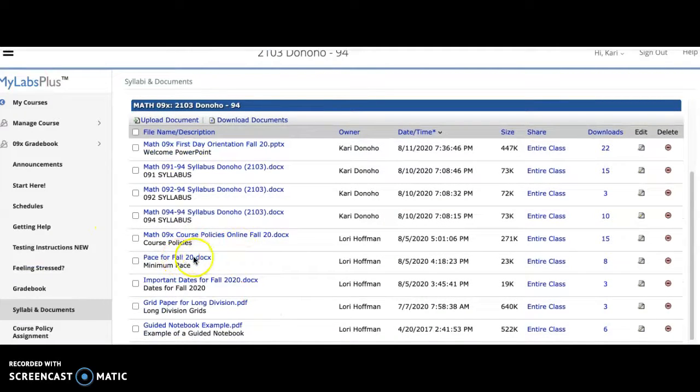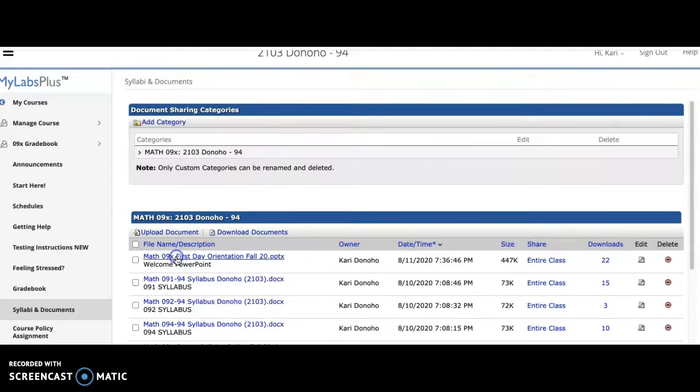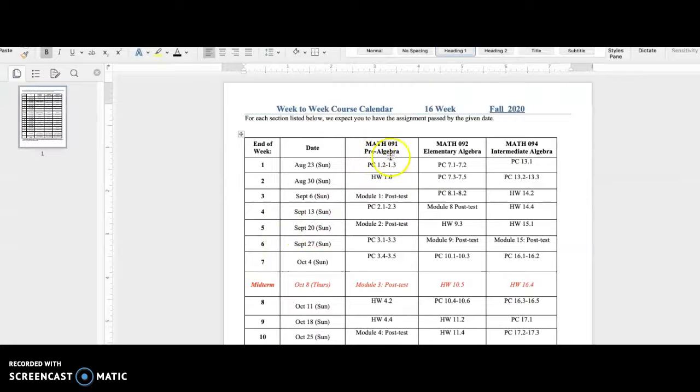The pacing document is in here. We've been talking this week, or I have been talking to you back and forth in your attendance assignments, about the difference between pace and attendance. So pace is right here. There's a document right here that shows you, no matter what level you're in, exactly where you should be every week.